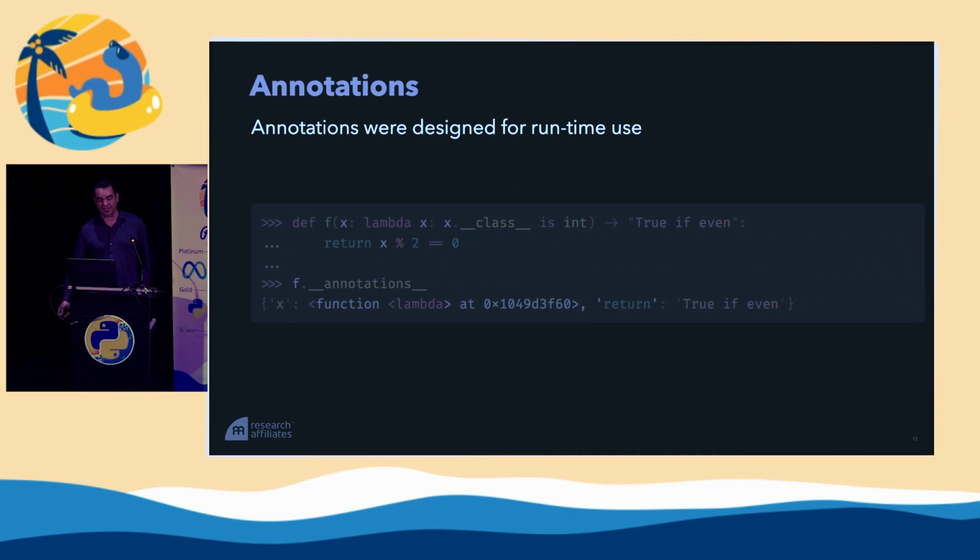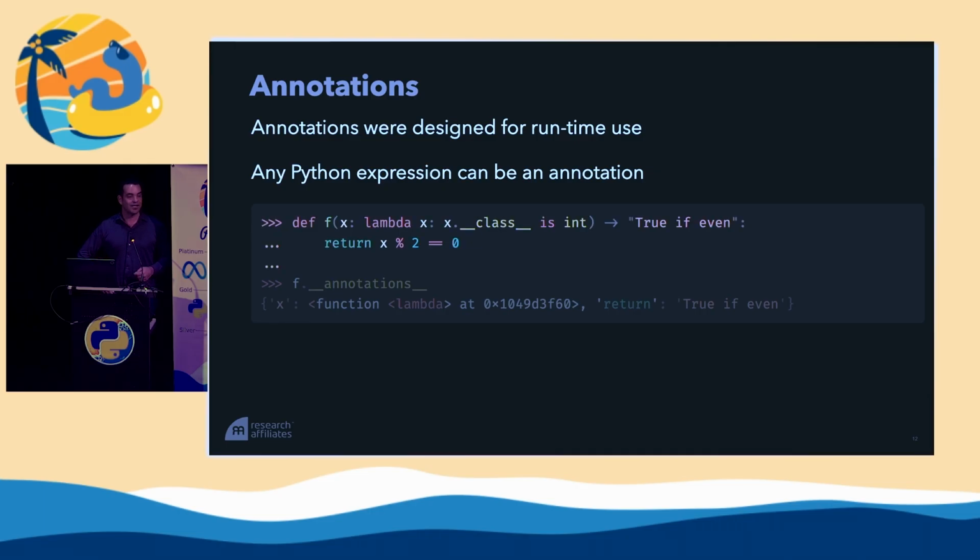Okay, so let's look at some annotations. In the beginning, as I mentioned, annotations were designed for runtime usage. And while they were conceived as useful for typing, they could be used for other things. And in fact, any Python expression can be an annotation, and a lot of people may not know this. So for example, in this funny function here, we see that the parameter x has as its annotation a complete function.